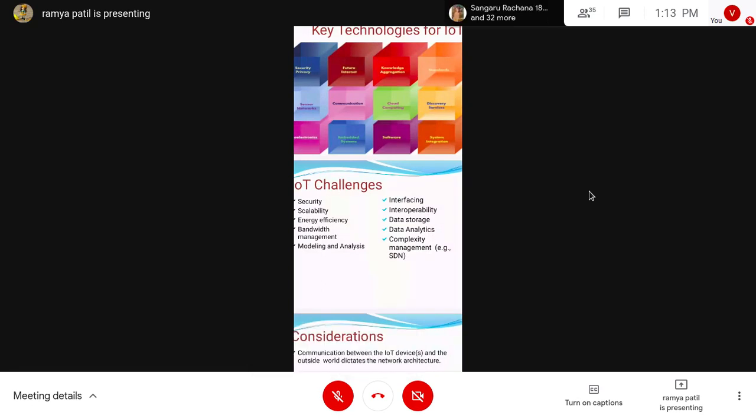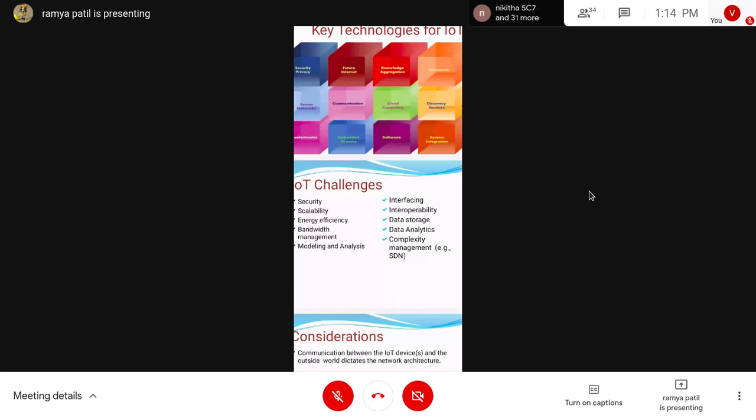That's not easy, because different devices are made by different manufacturers, and each and every device has to connect. It is very difficult, especially with sensors and actuators.